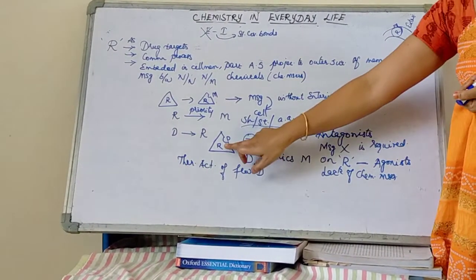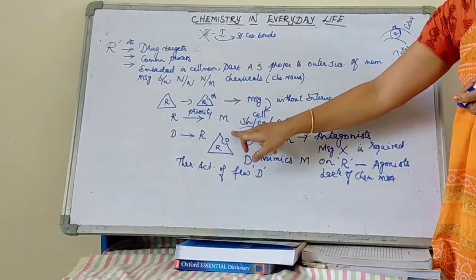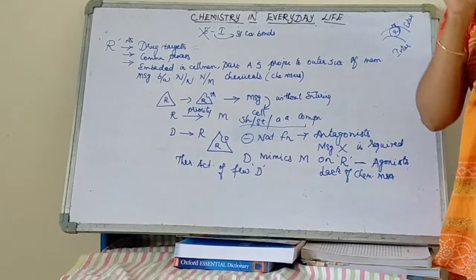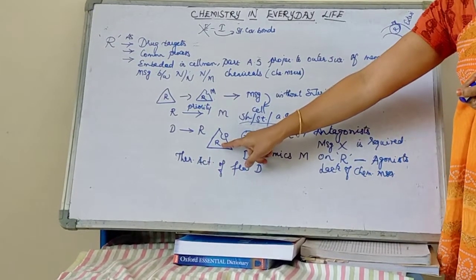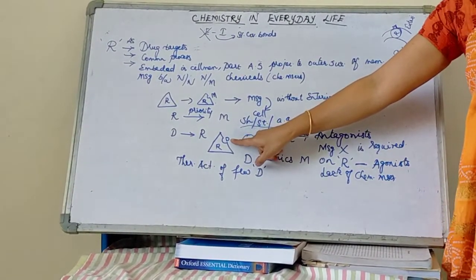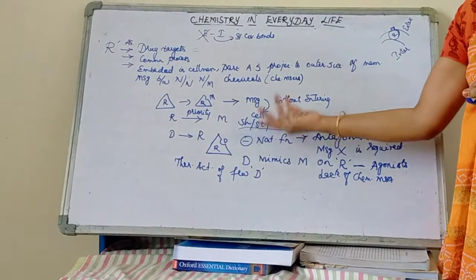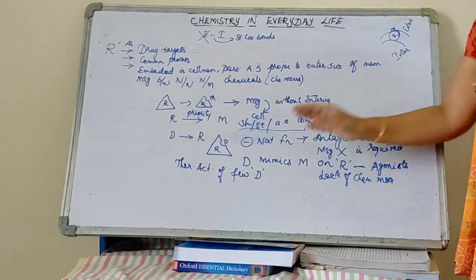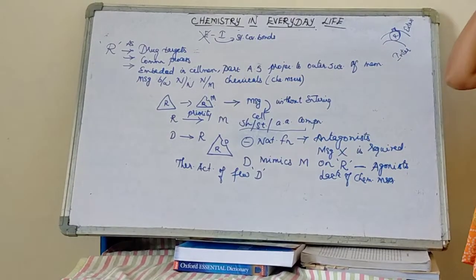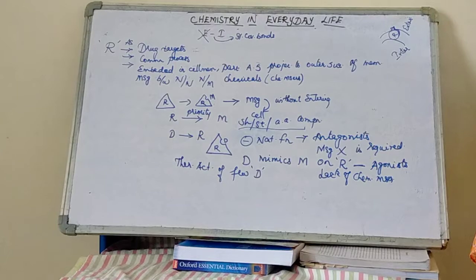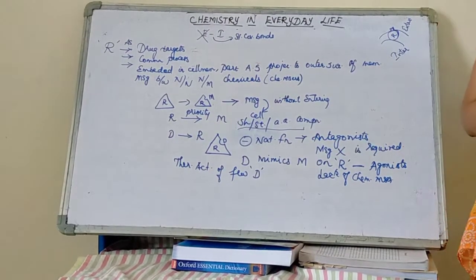Okay, I have my receptor. To my receptor, my drug is binding. When the drug binds to the receptor site, it inhibits the natural function of the receptor. As a result, here my drug is acting like an antagonist. Now, in which case is this very useful? This case is very useful when message transfer is not required, when message blocking is required. In that case, this process is useful.